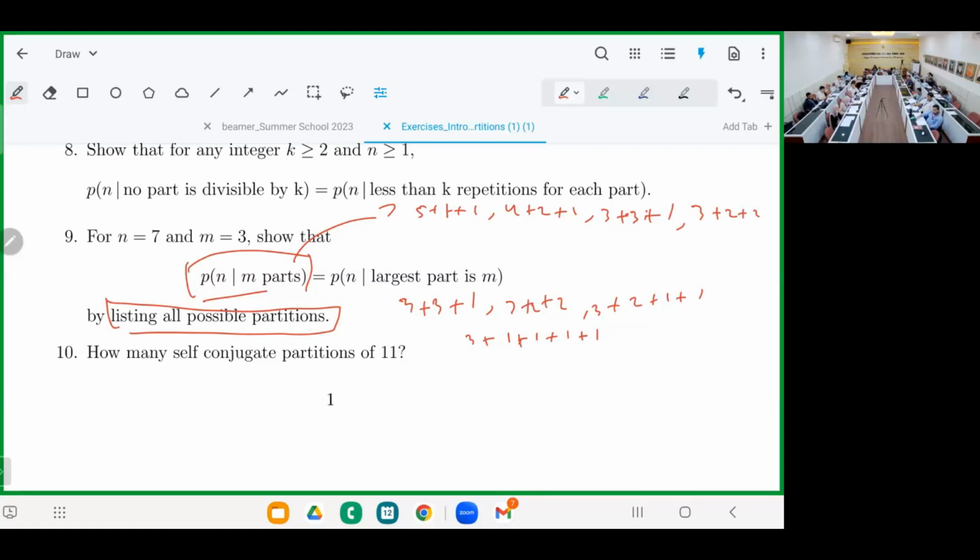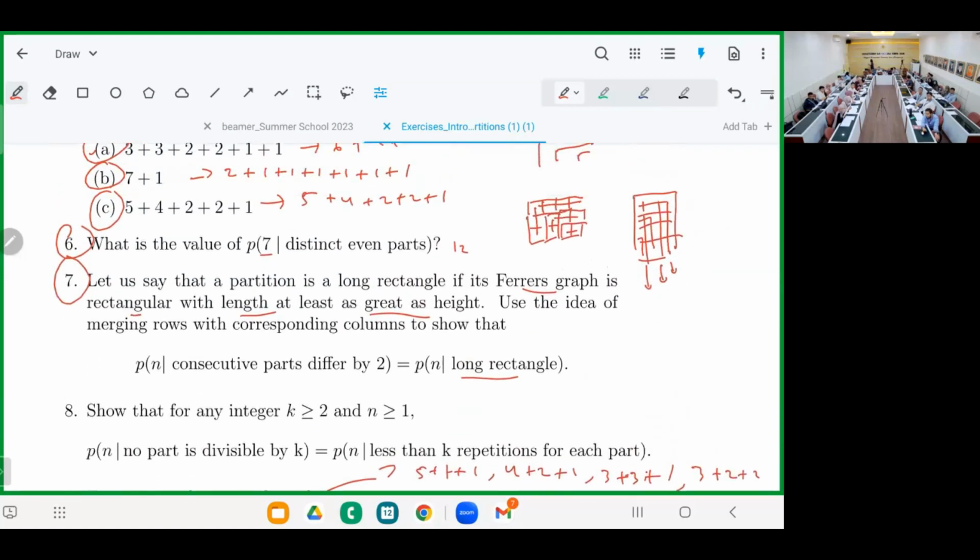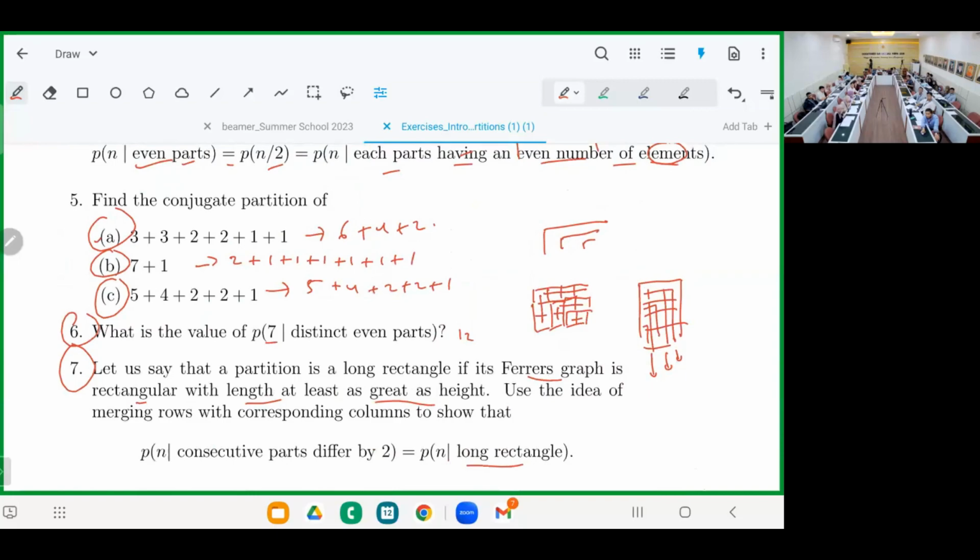Okay. Oh, there is another answer here. So part C is self-conjugate. Is it correct or not? 5C. Yeah, correct. Okay. We try to answer all.